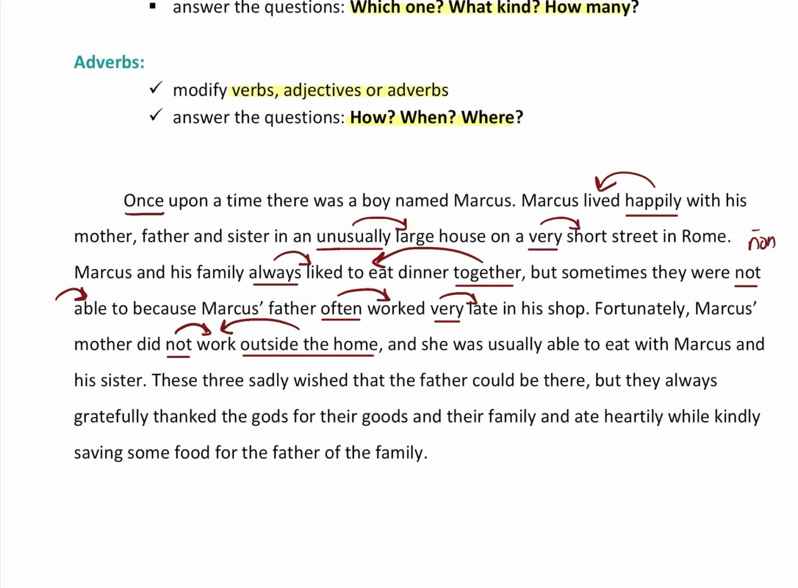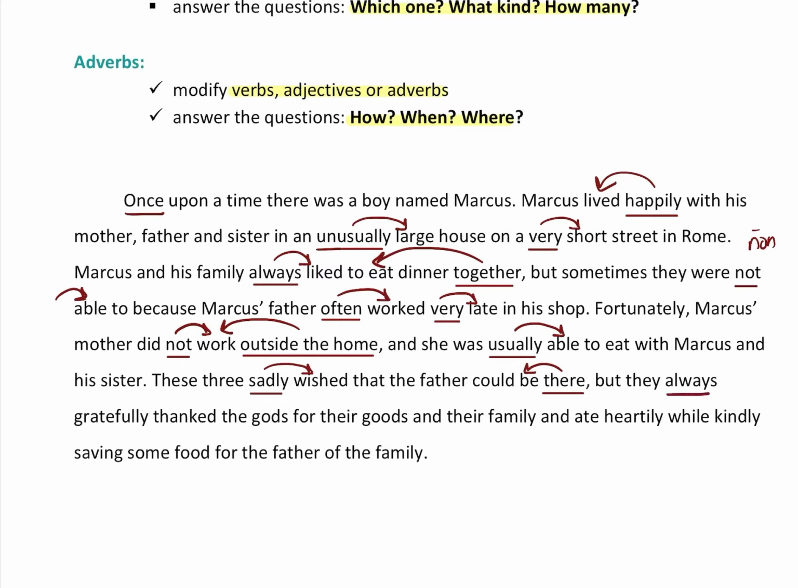And she was usually able to eat with Marcus and his sister. So here we have another ly one. They're easy to recognize. Usually, what was she? Usually, she was usually able to eat with Marcus and his sister. These three sadly wished. So here's another ly. Sadly modifies wished. How did they wish? Sadly. That their father could be there. Here is our where adverb. There.